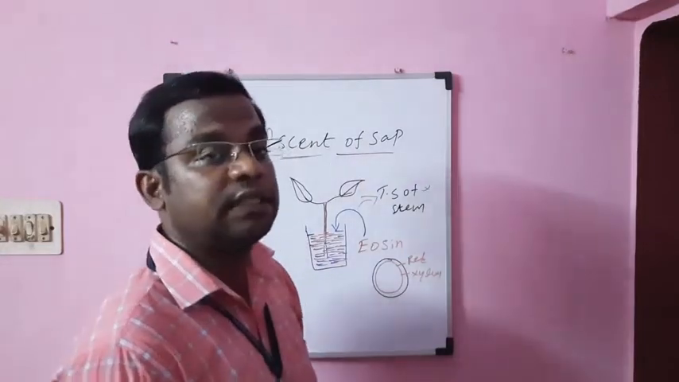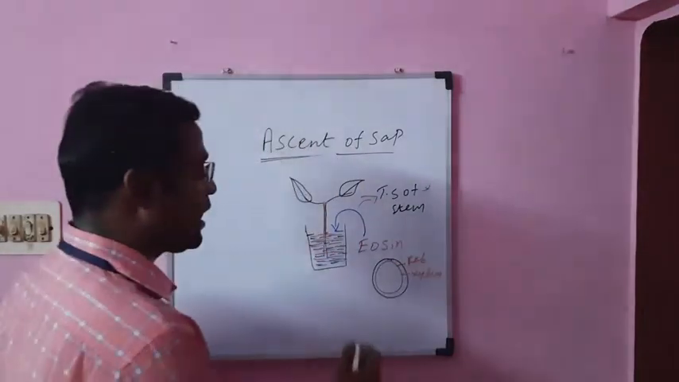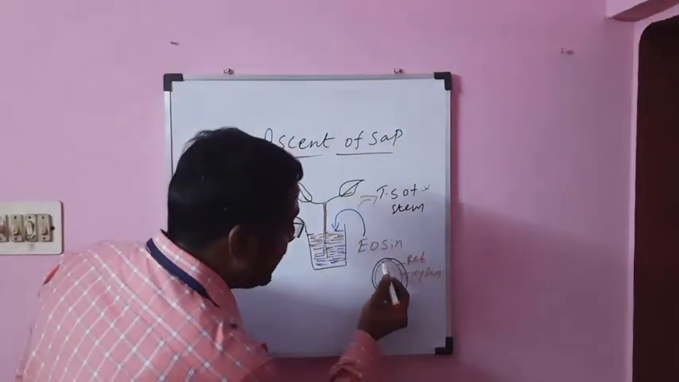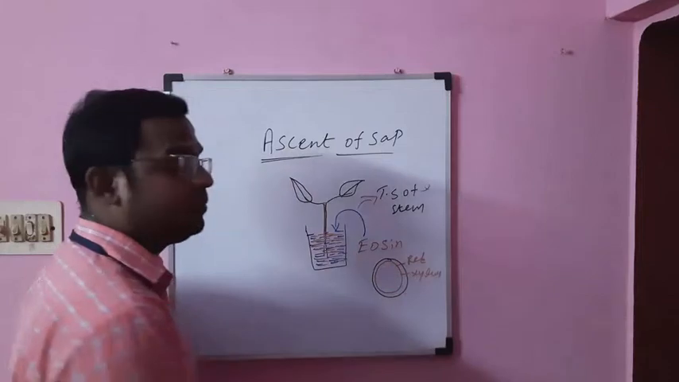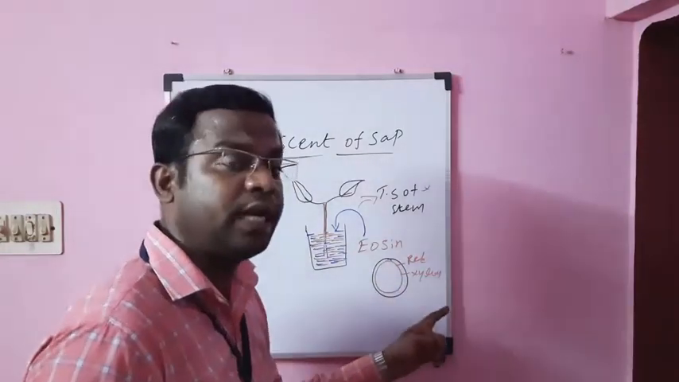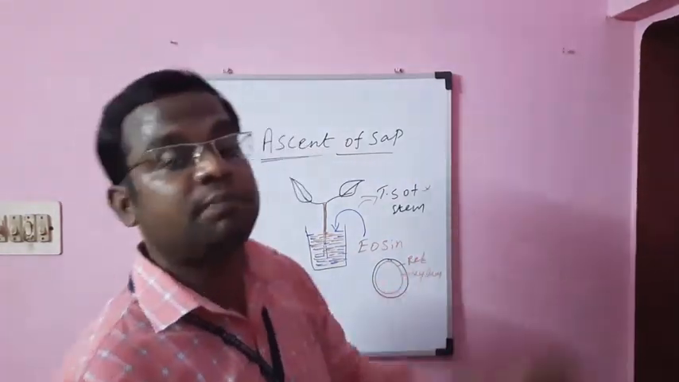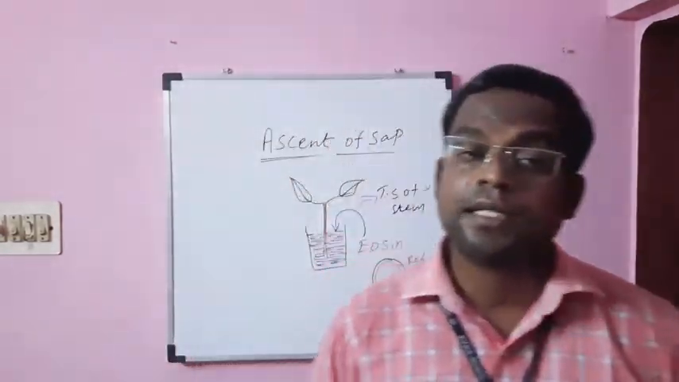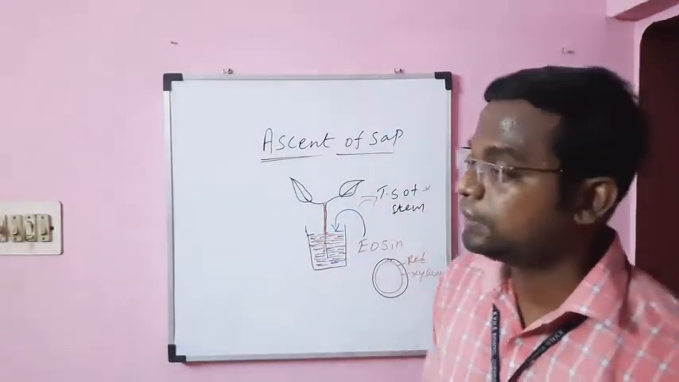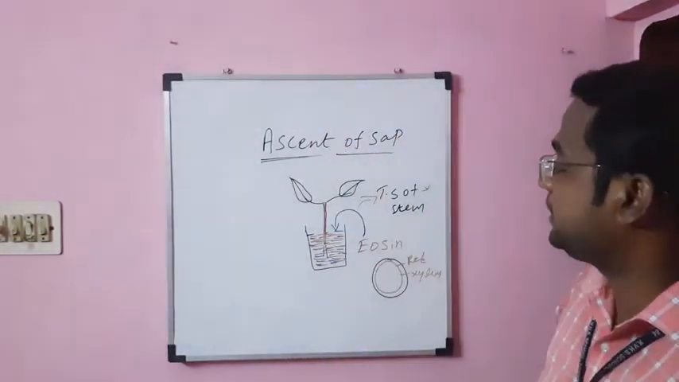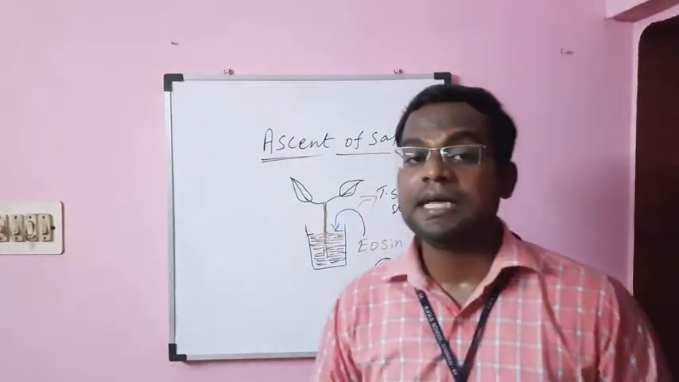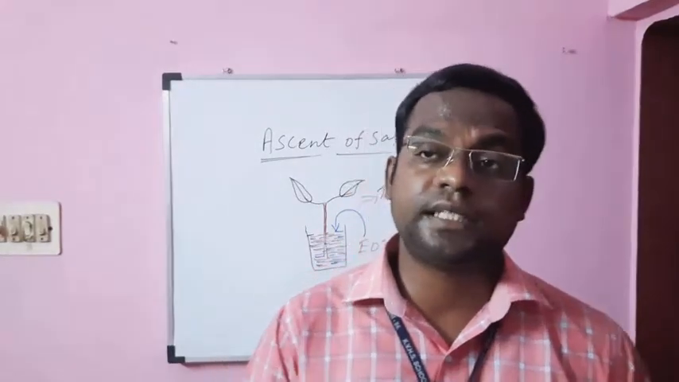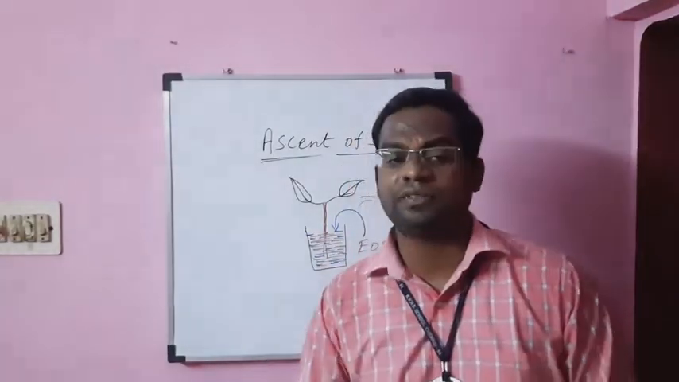The transfer of water takes place through the xylem only, because when we take the transverse section, the particular red color regions are called the xylem. It means only through the xylem has the transport of water taken place. So from this experiment, it is concluded that the transport of water, especially the ascent of sap, takes place with the help of the xylem elements. So that is a proof of the ascent of sap.